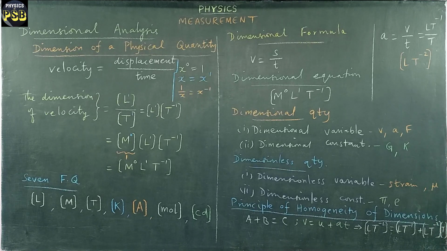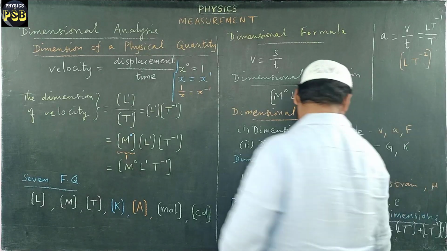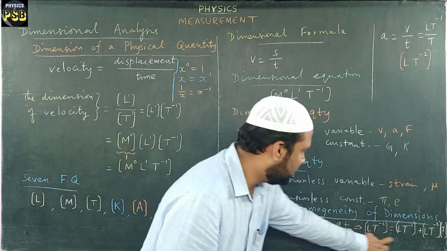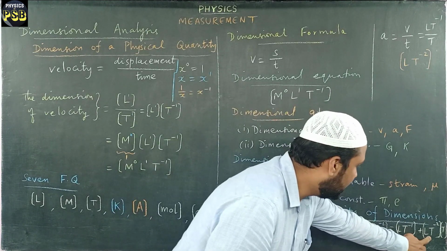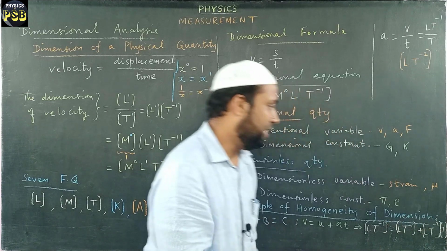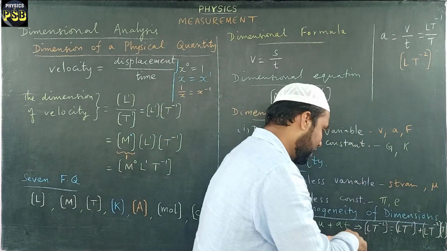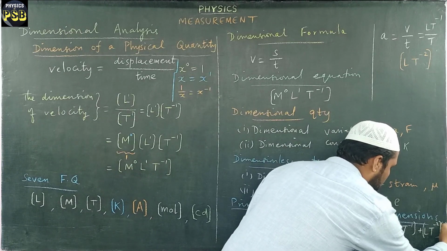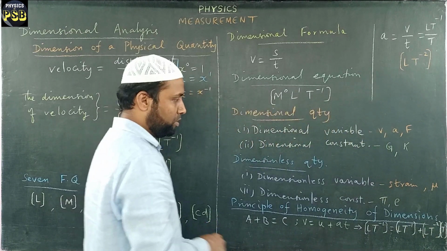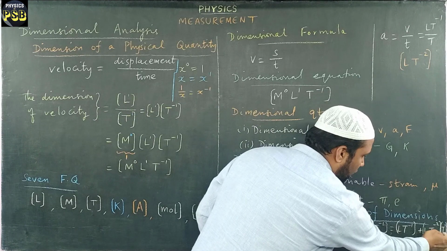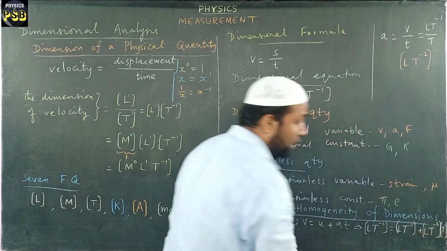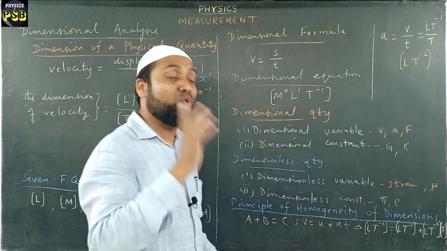Now you see, here we have L T power minus 1, here also we have L T power minus 1. Here L T power minus 2 is multiplied with T. When we write T, that means its power is 1. So T power 1 multiplied with T power minus 2 gives T power minus 1.